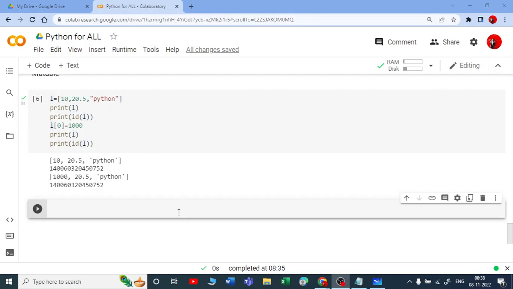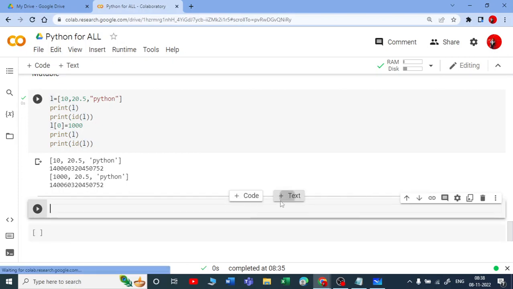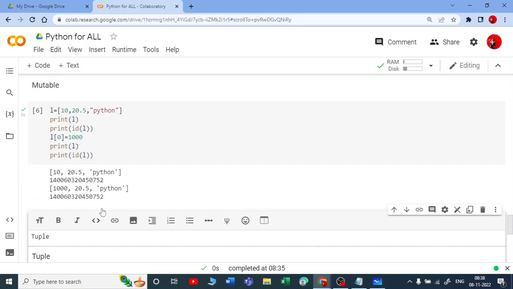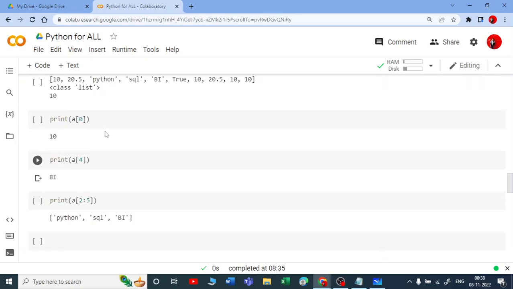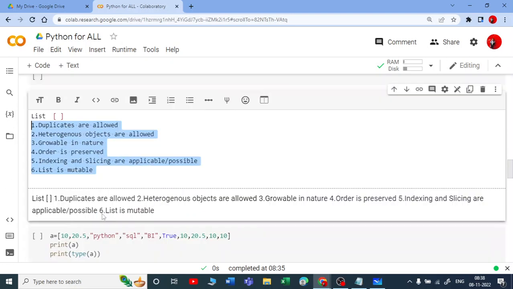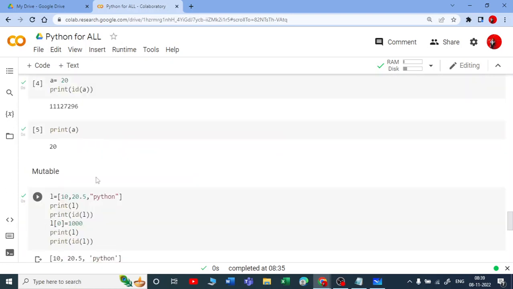Let us start with tuple now. It is called a tuple. So you can just see the pronunciation. I'll just say it is tuple. Okay, so let me copy all the features of list here. So list and tuple are one and the same, but actually there is a but.